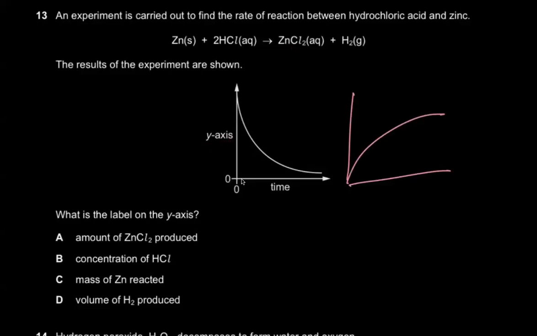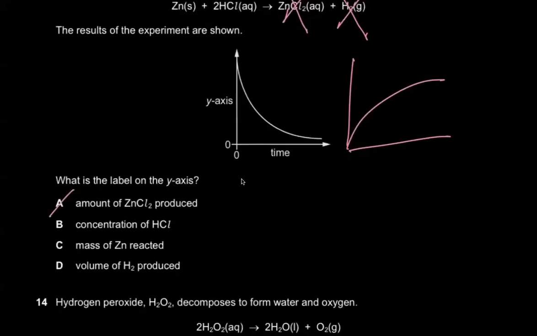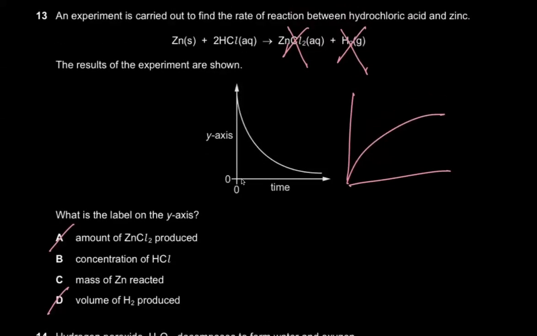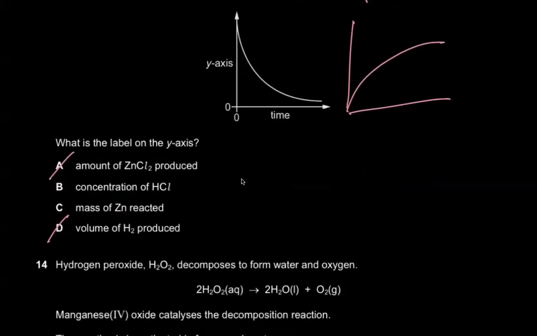So on the y-axis, it can't be zinc chloride, neither can it be hydrogen gas. So the amount of zinc chloride produced is wrong, and the volume of hydrogen gas produced is wrong. The option is between B and C. Now, if you check B and C out, on the y-axis, it must either be the amount of zinc being used up or the amount of hydrochloric acid being used up. If you look at the options in B and C, they are telling you the mass of zinc that reacted and the concentration of HCl.